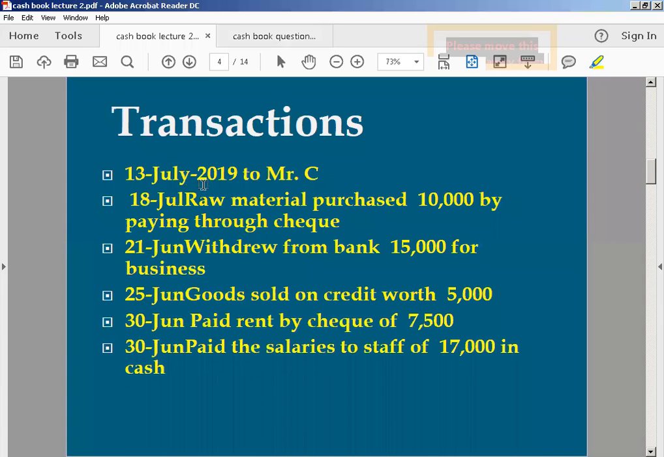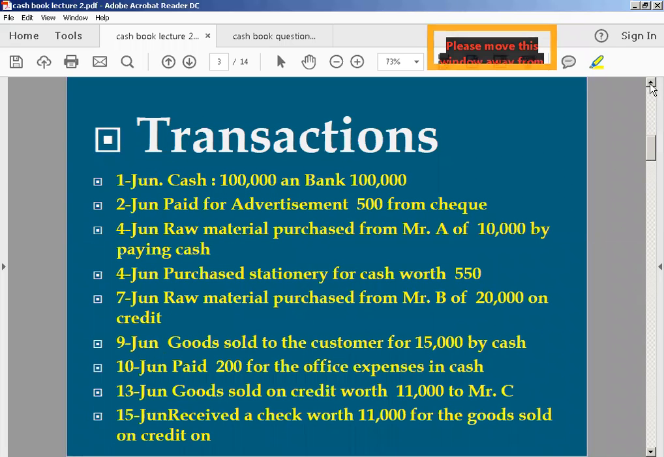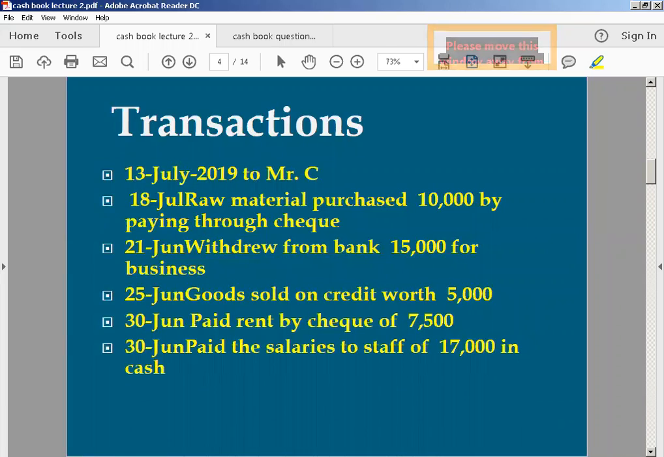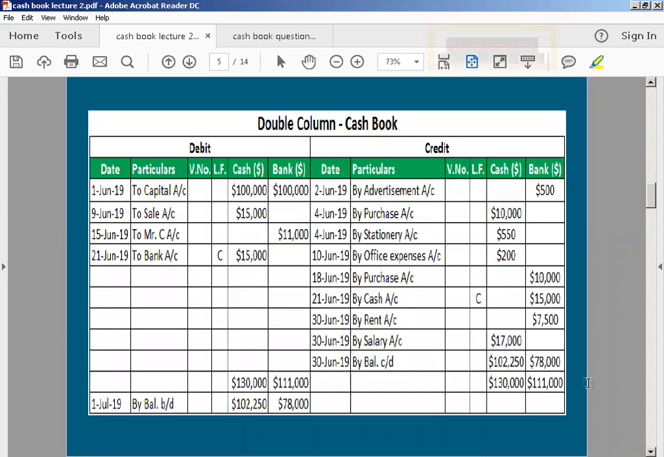June 13, paid to Sea. Raw material purchase of 10,000 by paying through cheque, okay. You have to take the screenshots, and if you feel any difficulties, we will discuss those difficulties by tomorrow at the latest. This is your home assignment because I have planned your quiz and your test, inshallah, on Wednesday. So tomorrow I will cover past papers with you. Okay, let's proceed towards your double column cash book.